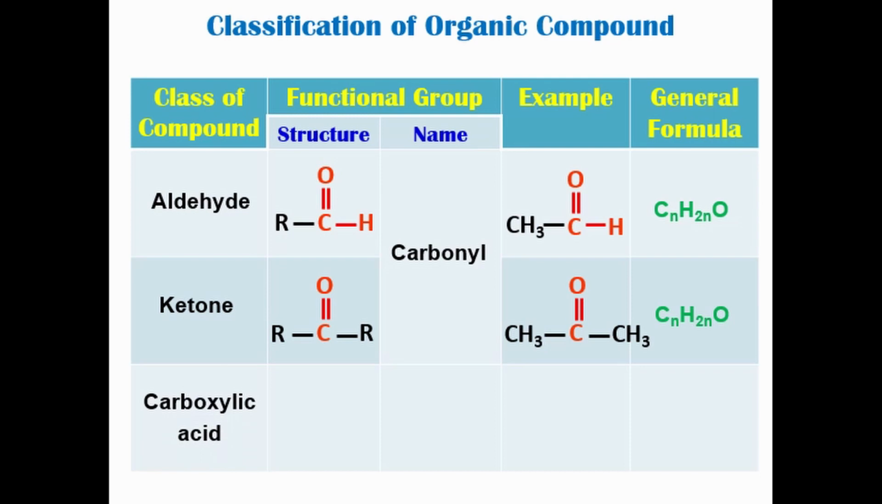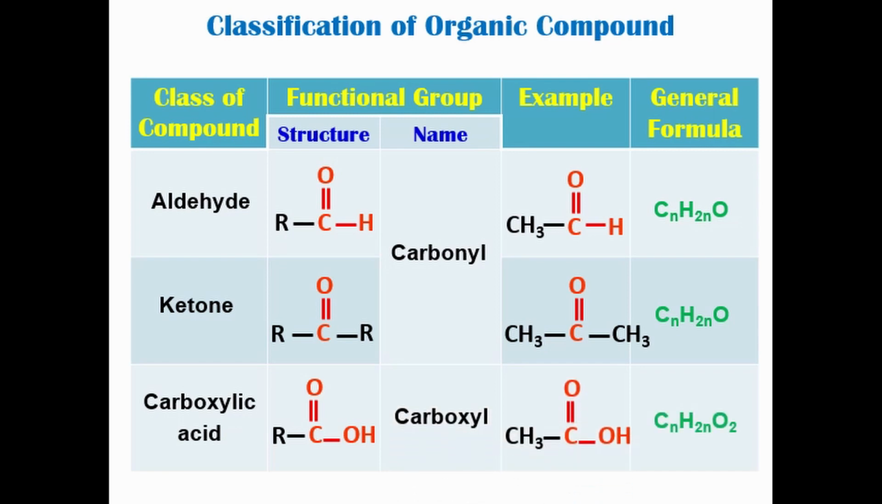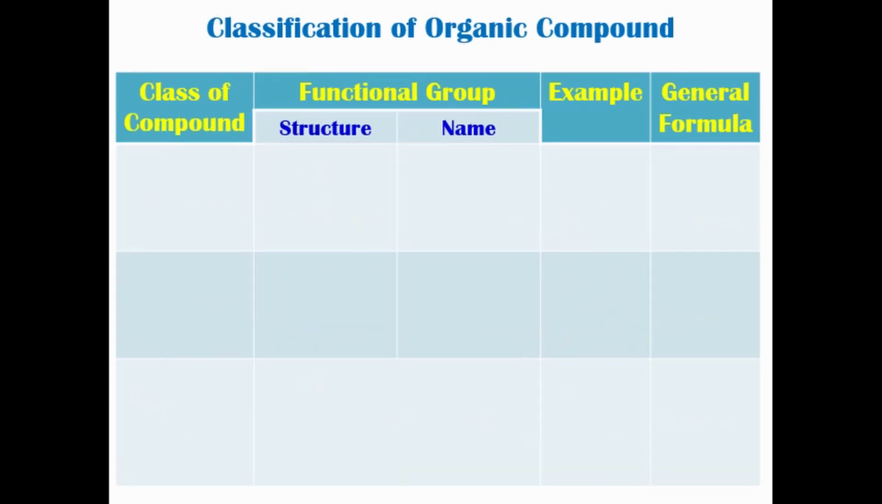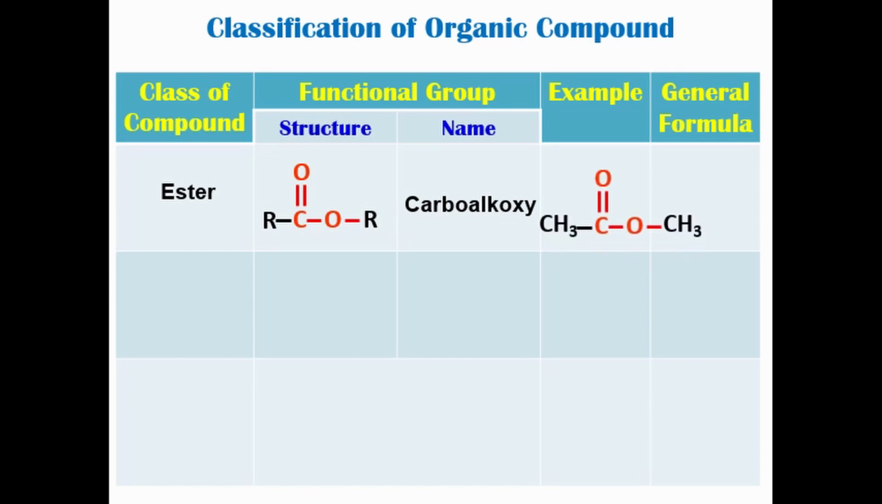Then we have carboxylic acid, which forms when an alkyl group is bonded to the functional group of C double bond OOH, or we call it the carboxyl group, with the general formula of CnH2nO2. Class of ester. Ester forms when the functional group of carboalkoxy or C double bond OO exists in between alkyl groups R. It has the general formula of CnH2nO2.